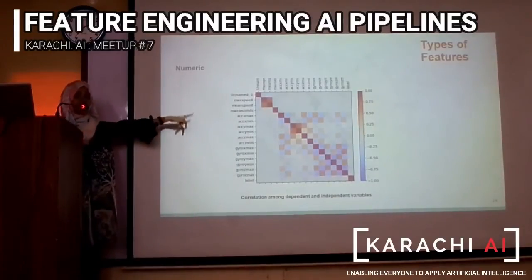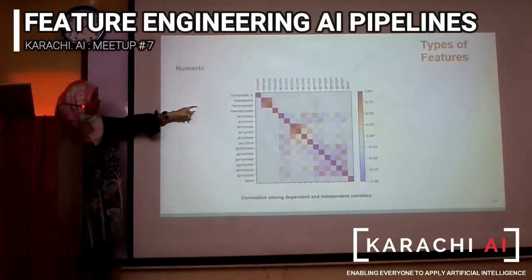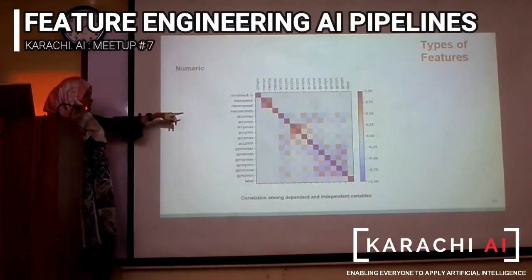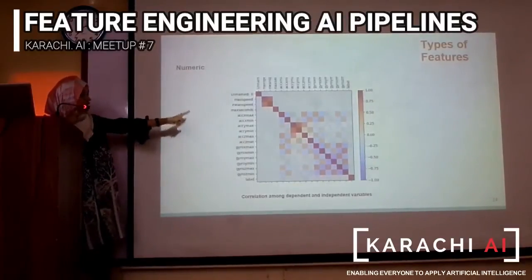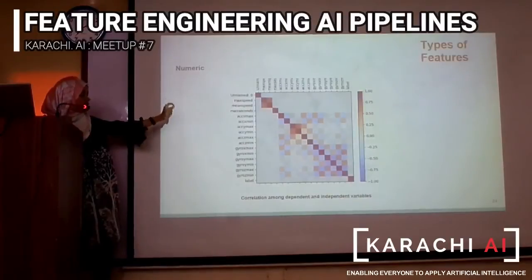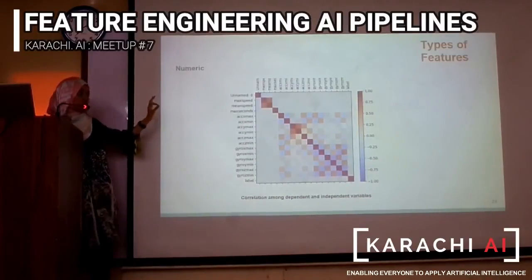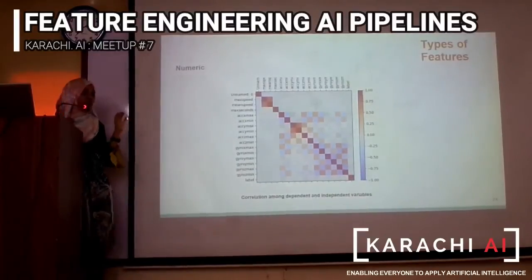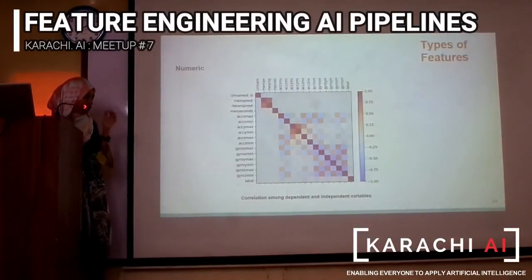Can you guys see the name of the features? Yes, you can. So you can see that we had speed and acceleration and then the gyro readings. The diagonal that you see over here is for the correlation values of the feature with itself, so obviously it's going to be 1. The orange boxes show you where there is positive correlation, whereas the blues show you where there is negative correlation.